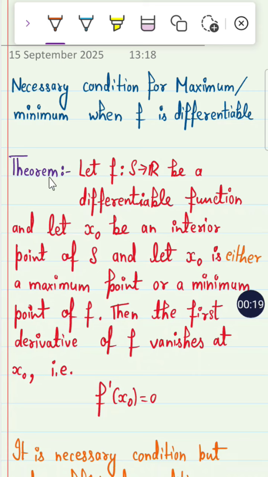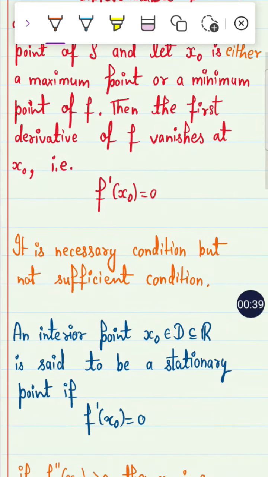Okay, now the theorem is: if the function is a differentiable function and x naught is an interior point of the domain, then when we say that it is a maximum point or minimum point, its first derivative vanishes at x naught, that is f dash x naught is equal to 0. This is the necessary condition but not a sufficient condition, right?